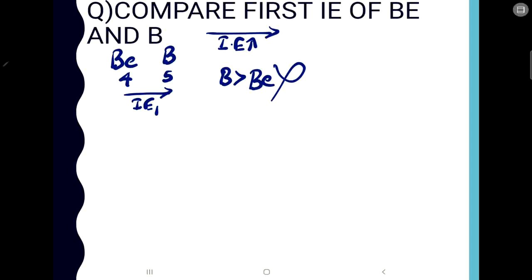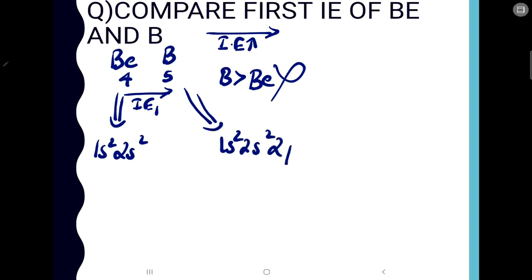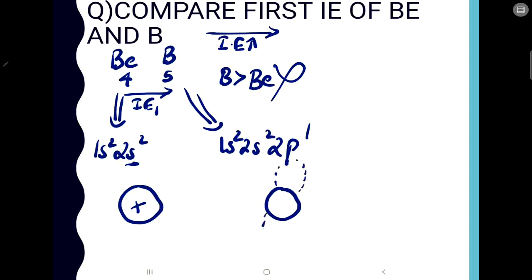The reason is that the electronic configuration of beryllium is 1s2, 2s2, and that of boron is 1s2, 2s2 and 2p1. Now if you see here, the valence electron is in the s orbital, and the s orbital is closer to the nucleus. Here in boron you have one s orbital and then a p orbital. The p orbital is somewhat shaped like a dumbbell, you know that. When you compare these two, the s orbital is closer to the nucleus and the p orbital is far away from the nucleus.